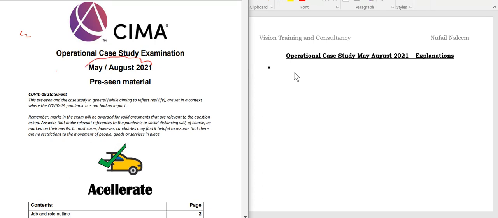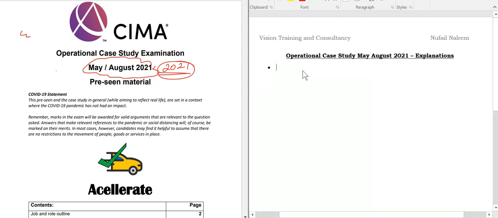So students, I think this is the first pre-seen material for the year 2021, because the previous material, which was for February, was released in the November month. Now students, before I move into the analysis, I just want to guide you on the most important thing you should be thinking as a student.